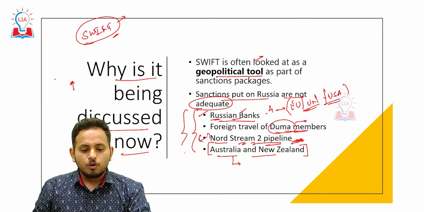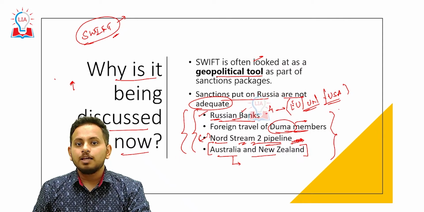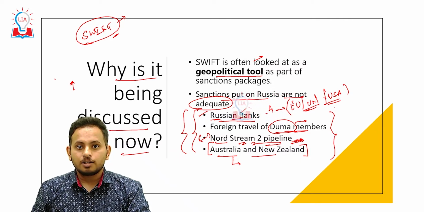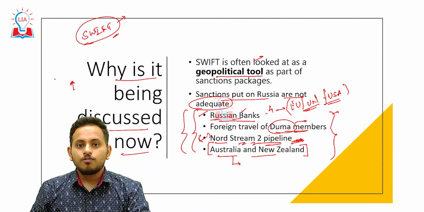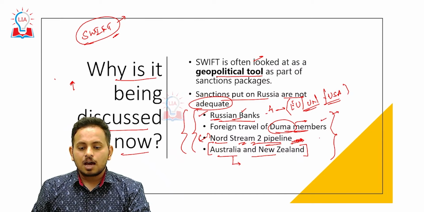These 4 kinds of sanctions put on Russia are not adequate to disincentivize or deter Russia from stopping the invasion. It is not deterring Russia. From the capture of Chernobyl, they have moved on to Kyiv. They will capture Kyiv by the end of this evening. So these sanctions are not adequate.